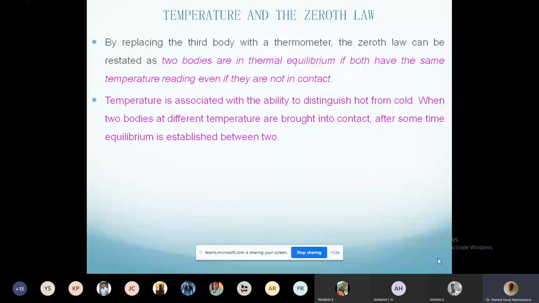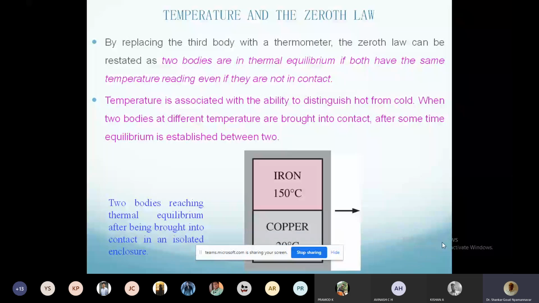Now the property of temperature is such that if you measure it without bringing the two bodies in contact, you can say they will be in thermal equilibrium if the measured temperature is the same, if both are equally hot or equally cold. So measuring temperature gives us the ability to measure how much it is, right?